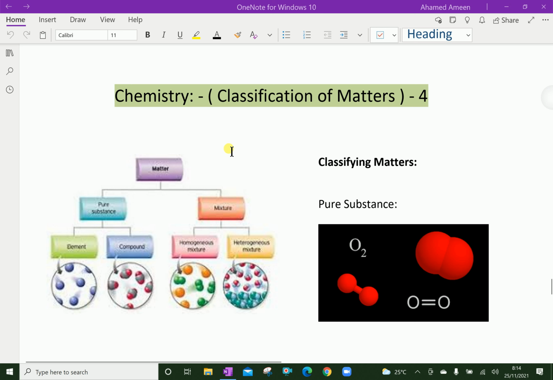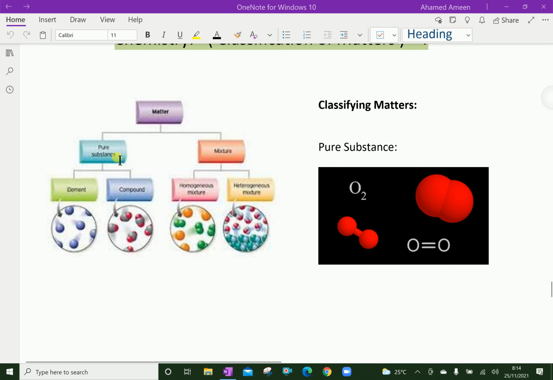In chemistry, let us discuss the classification of matter. Matter is broadly classified as a pure substance and a mixture. In pure substances, there are elements and compounds. In mixtures, there are homogeneous mixtures and heterogeneous mixtures.